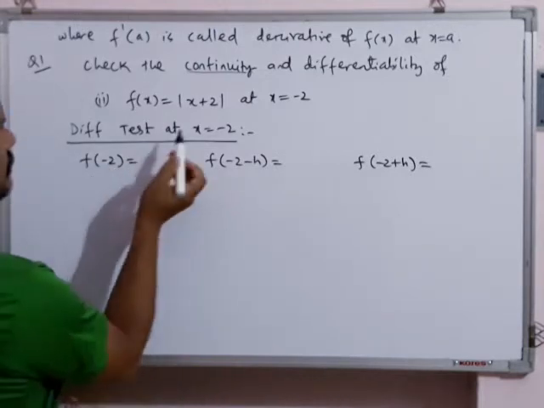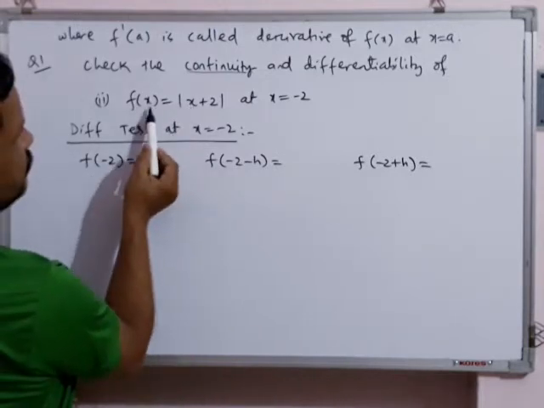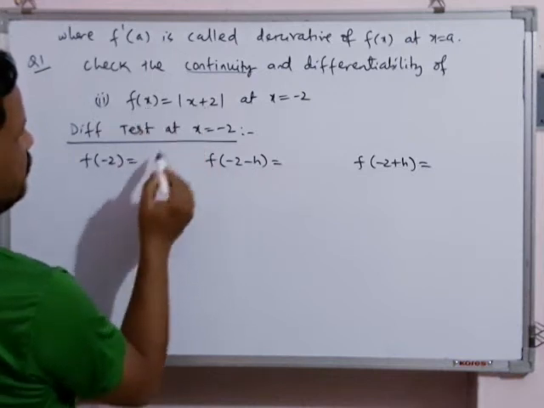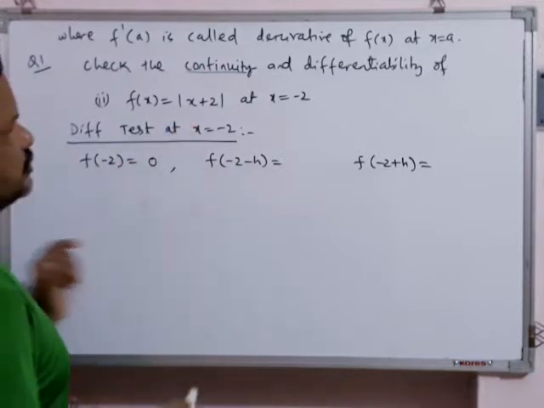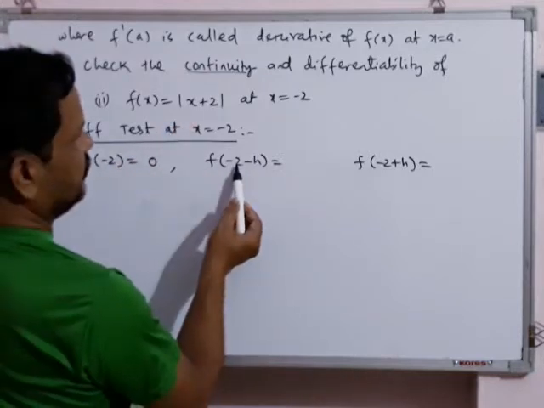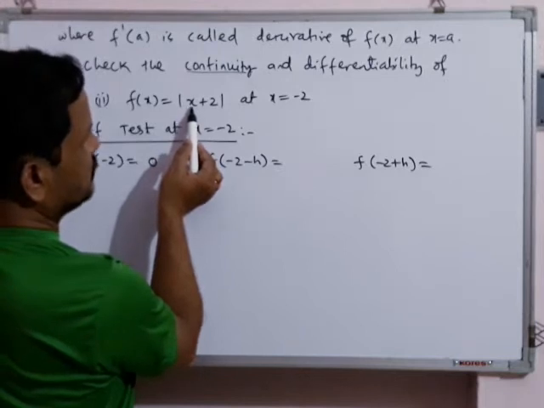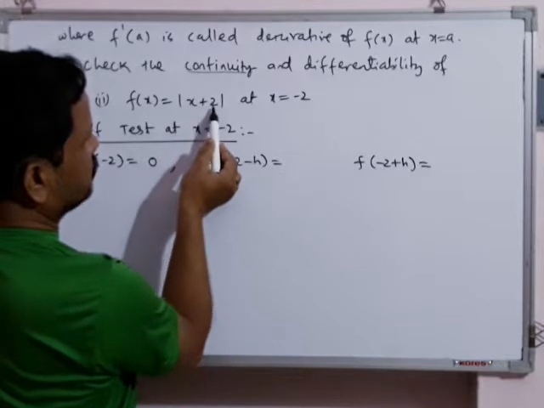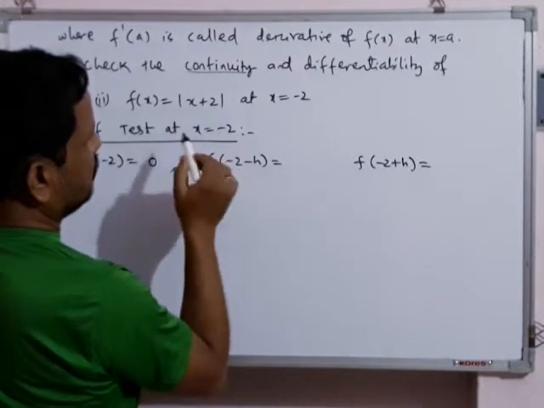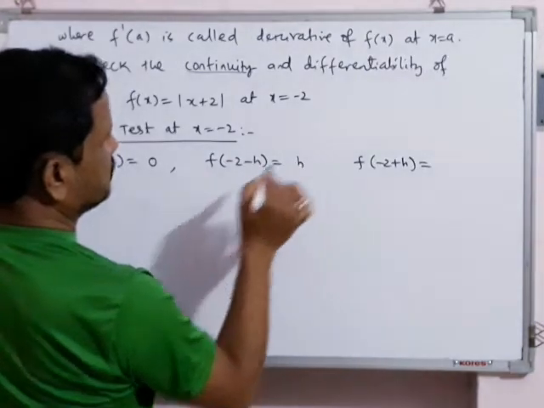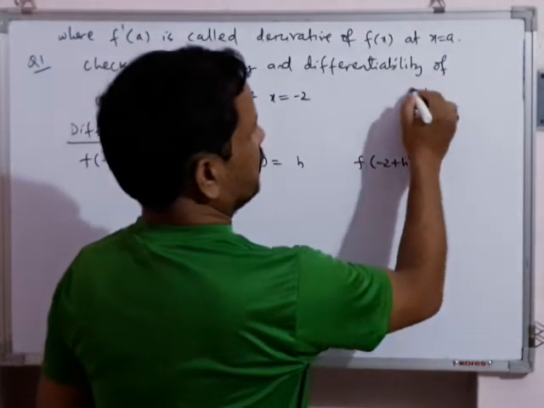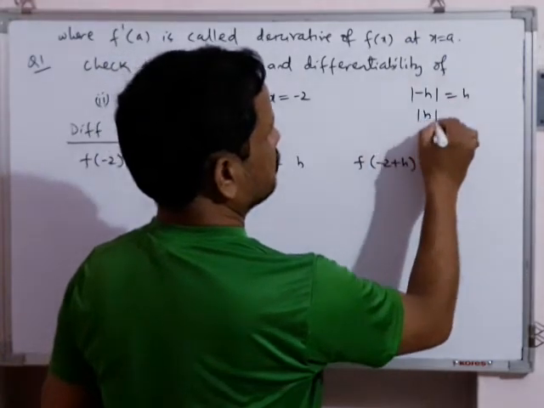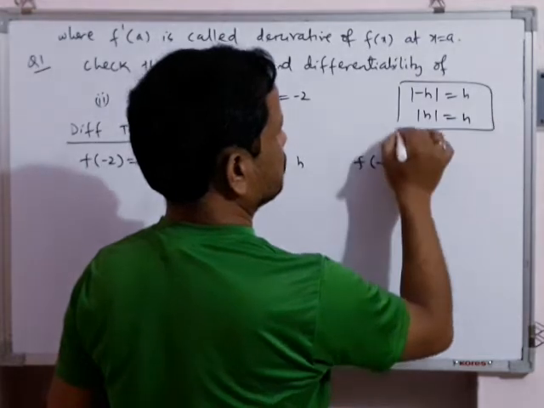F of minus 2: if you put x equal to minus 2 here, minus 2 plus 2 will be 0. You are getting f of minus 2 is 0. F of minus 2 minus h: put x equal to minus 2 minus h here. When we put minus 2 minus h and you have plus 2, minus 2 plus 2 will cancel, minus h mod will be h. You remember this, minus h mod is h, h mod is also h. You can note these two things.